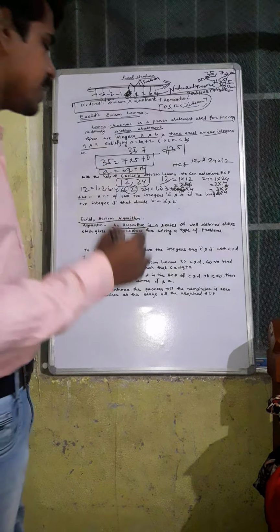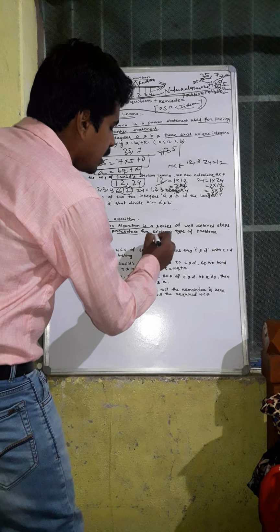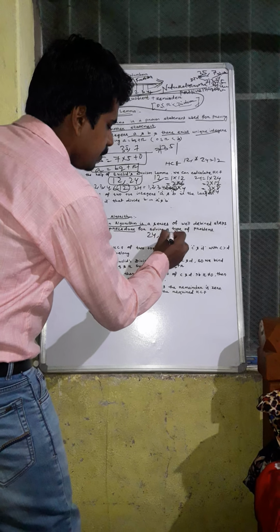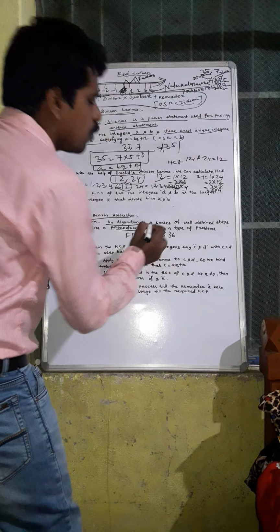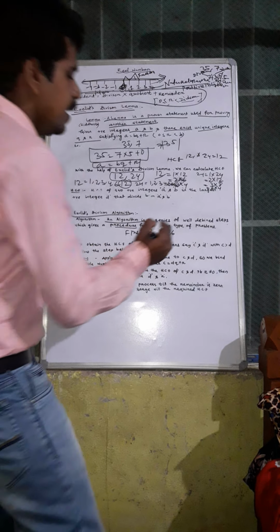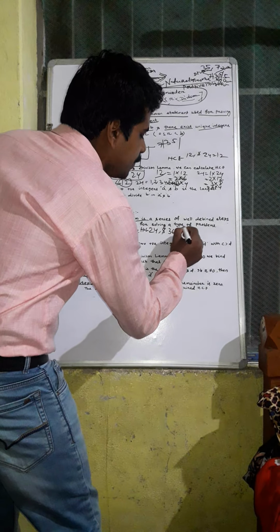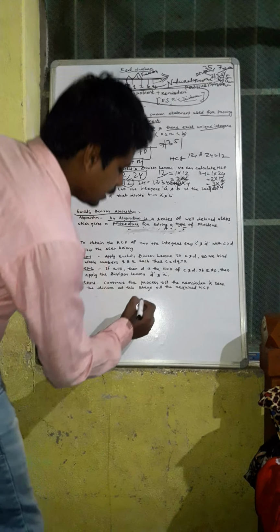For example, we have taken two examples. The first one is: find the HCF of 24 and 36. You first take the Euclid division lemma in this way.